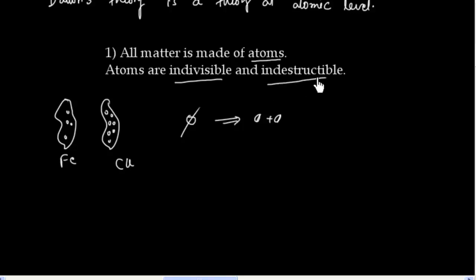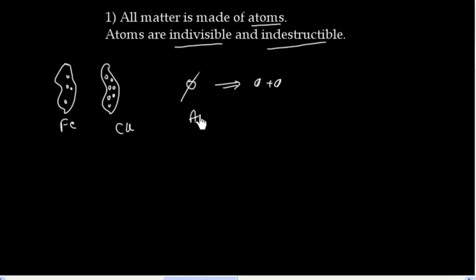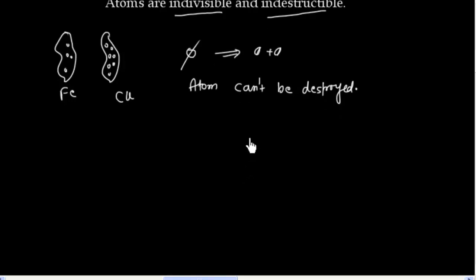Atoms are indestructible. This means an atom cannot be destroyed. And this gives you the idea of balancing chemical equations. When you balance H2 plus O2 gives H2O, you see that the total number of hydrogen atoms on this side is the same as on this side, and you multiply by half, and then you check that the total number of oxygen atoms on this side is the same as on this side.